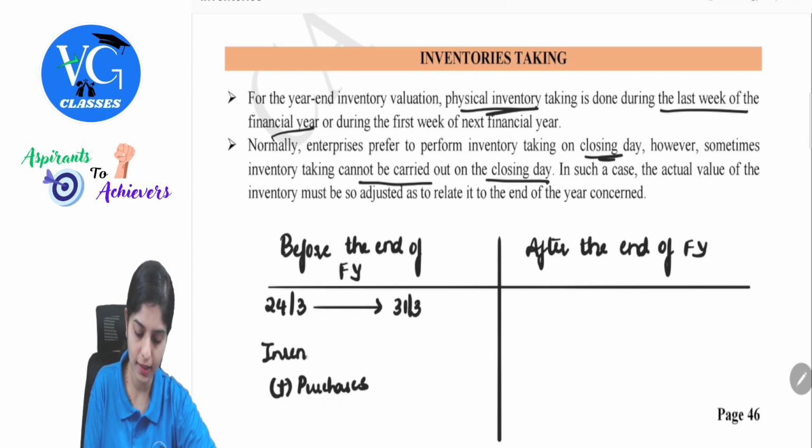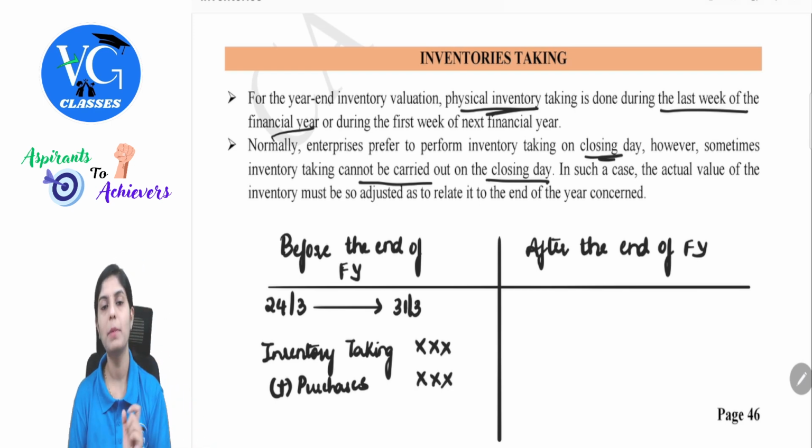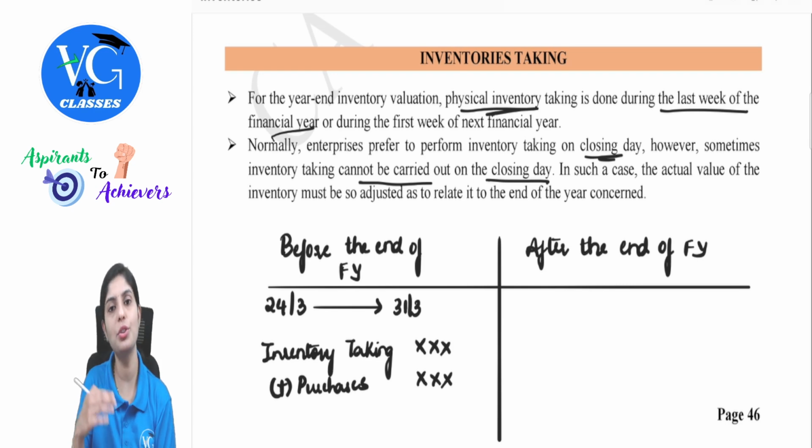So, in inventory taking, I will take the value as on the respective date, then add purchases. Meanwhile, between these days, if there are any sales done, when the sale happened, do you think this becomes part of my inventory? No, because the goods have already gone out of the business. So if there are any sales between 24th March and 31st March, do I have to consider it here? No. So this needs to be subtracted.